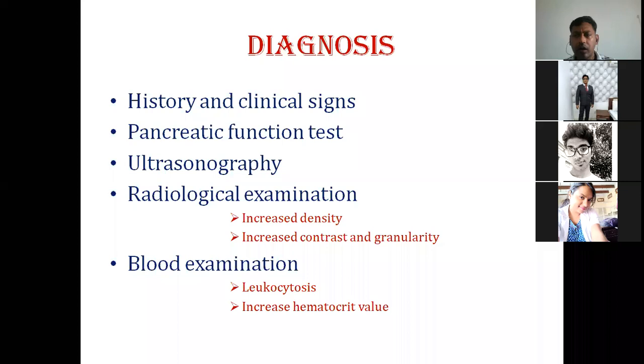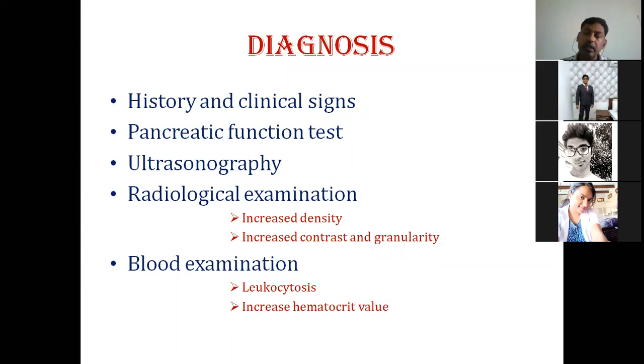Generally in India, or even abroad, the amylase and lipase activity test has been performed for a long time. If you are performing the lipase and amylase activity test and you are getting higher values, you cannot say that pancreatic damage or pancreatitis is there. You have to correlate it with history and clinical signs. When clinical signs are present and, along with that, amylase and lipase activity is high, then we can say that it may be a case of pancreatitis.